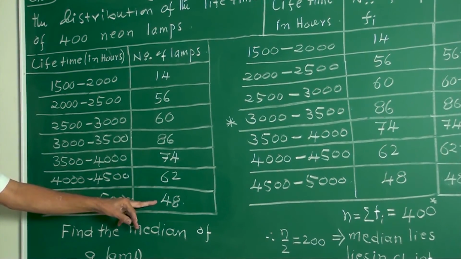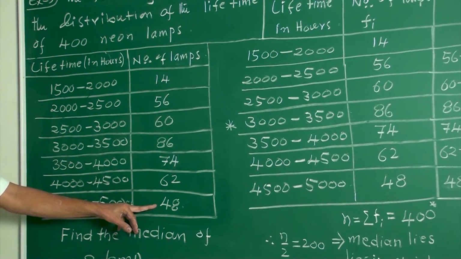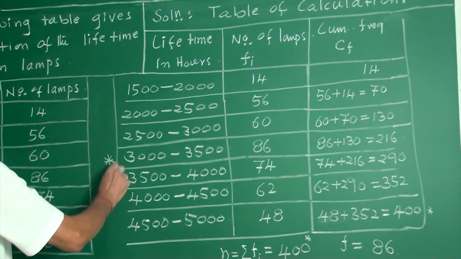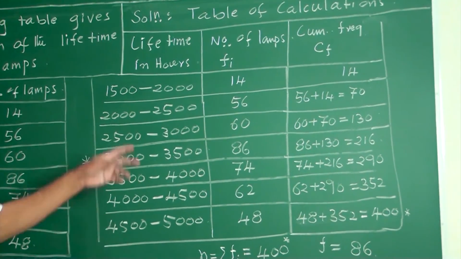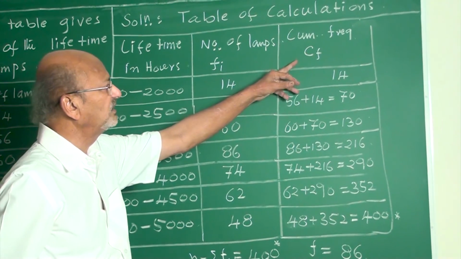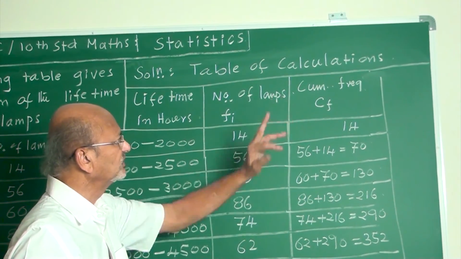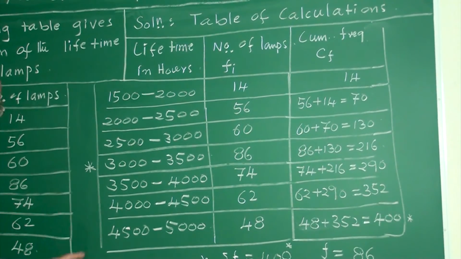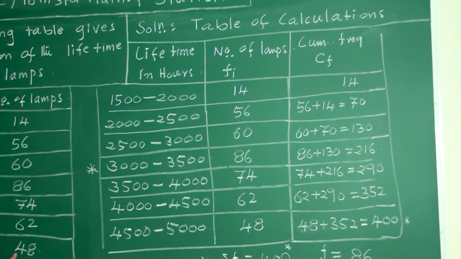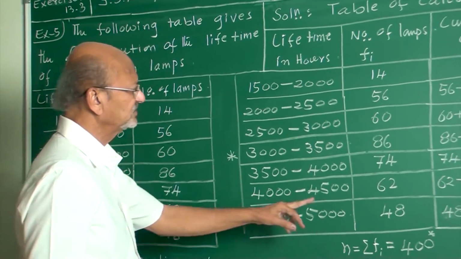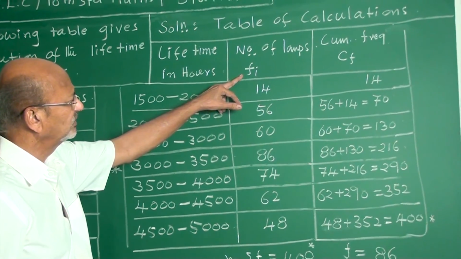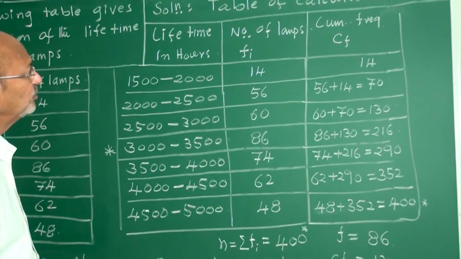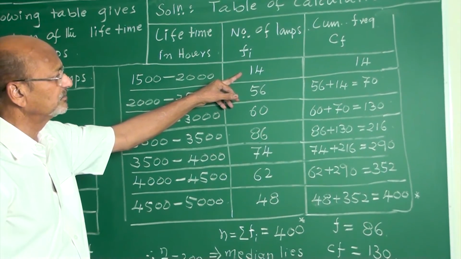With the help of the frequency, you must know how to find cumulative frequency. The table of calculation has columns for lifetime in hours, frequency, and cumulative frequency. The lifetime column is copied, and the numbers given are the frequencies. Then you find the cumulative frequency when the frequency is given.